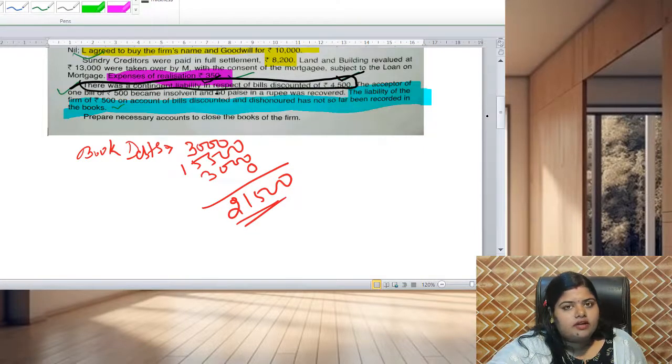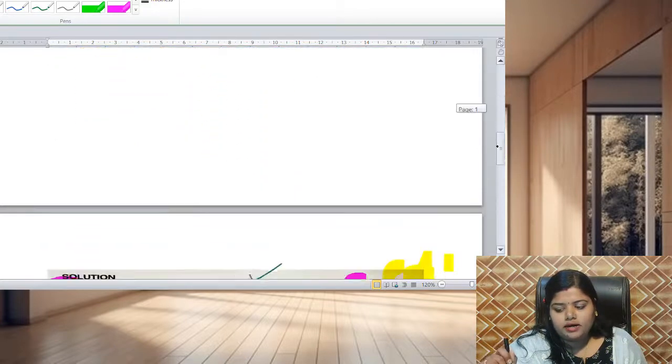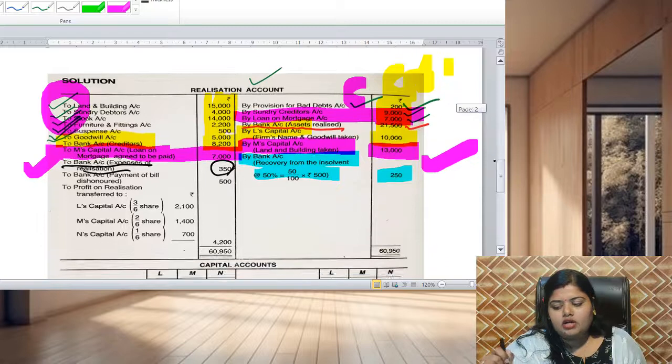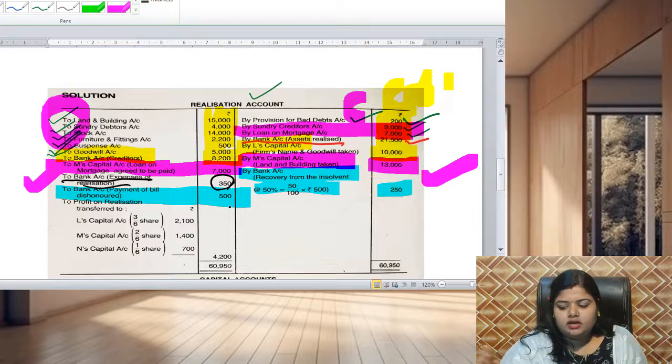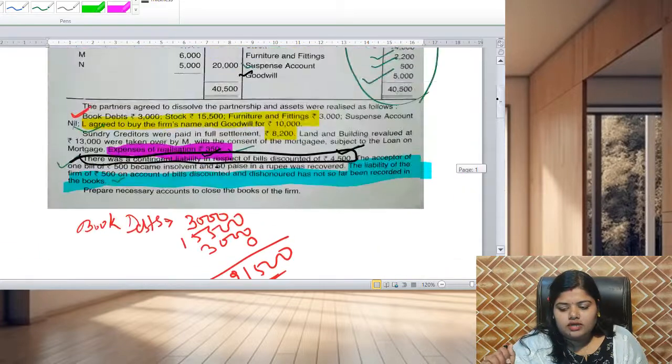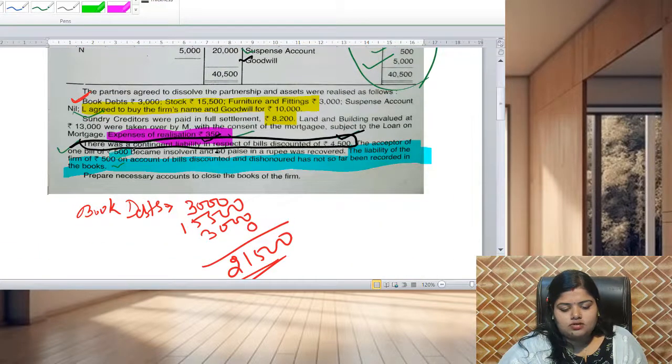So there is a liability on us to pay it, because we thought that we had paid the bill, but now the bank notified us that the bill was dishonored. So we have to pay the bank rupees 500. As we have to pay, it should be shown on the debit side, to bank account, payment of bill dishonored rupees 500, right? So we can see all of our adjustments were covered here.